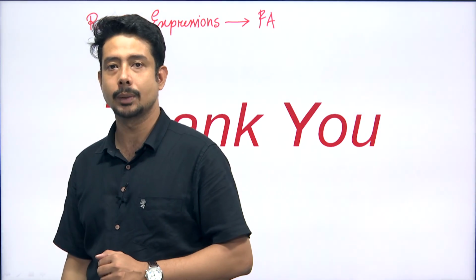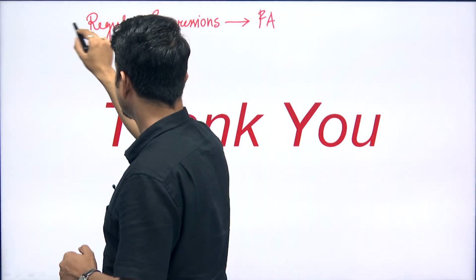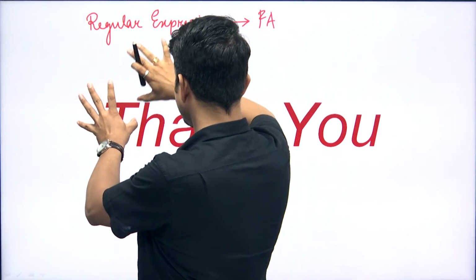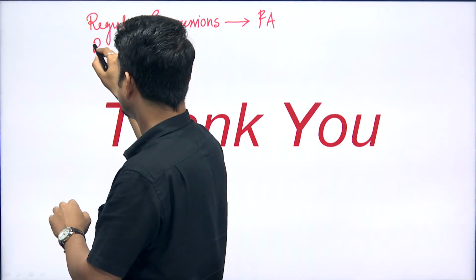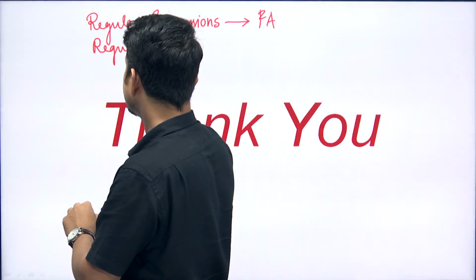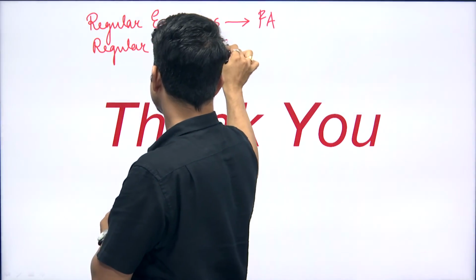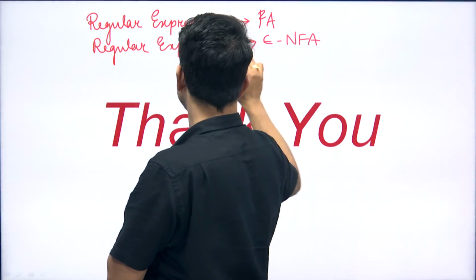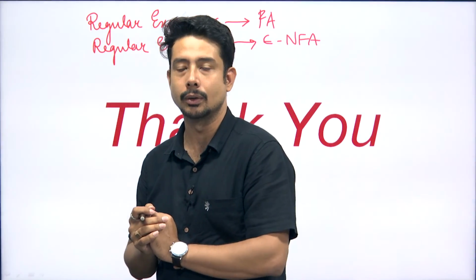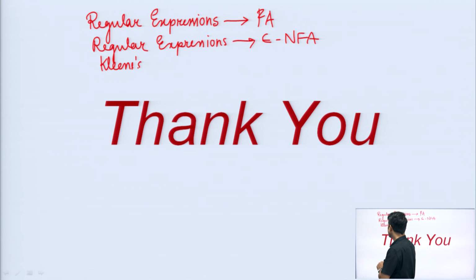This is the first concept, right? And second, you have seen some of the basic operators for which you have tried to convert the regular expression to finite automata, and then you have seen regular expression to epsilon NFA, and for this you have used the Thompson's construction algorithm, and then also you have seen Kleene's algorithm. So, this is the summary of this particular presentation.